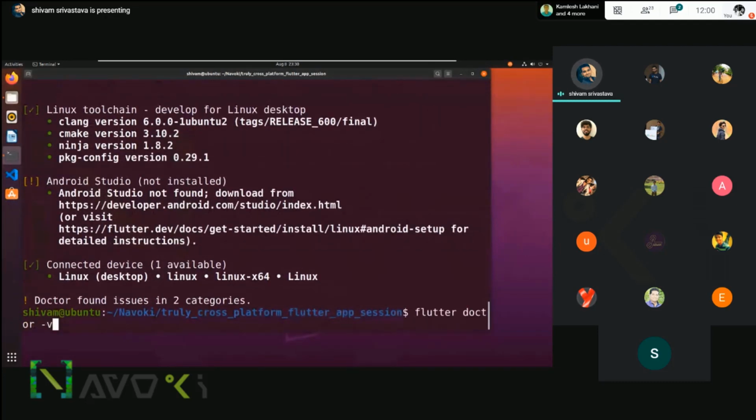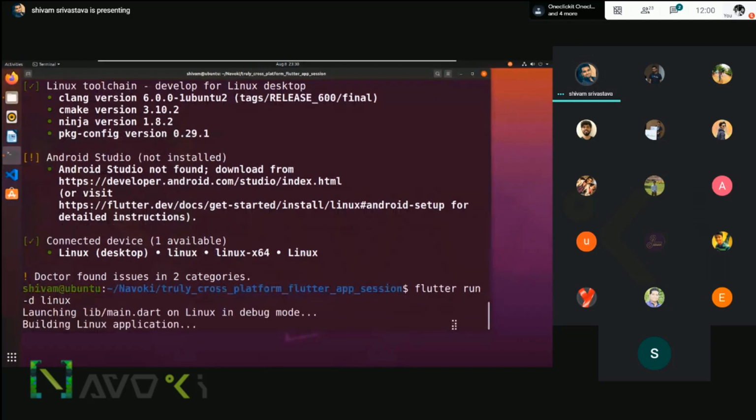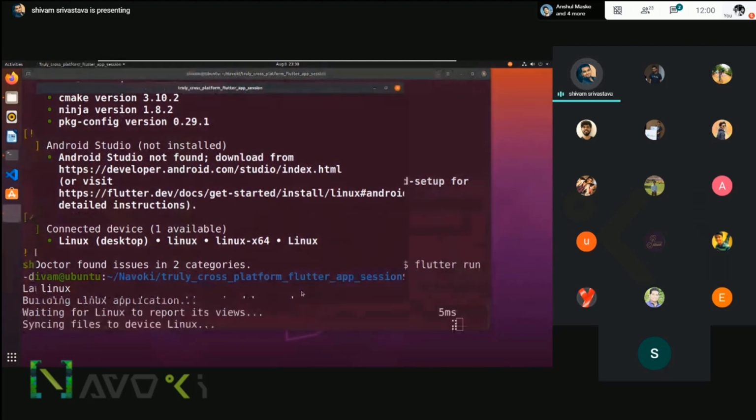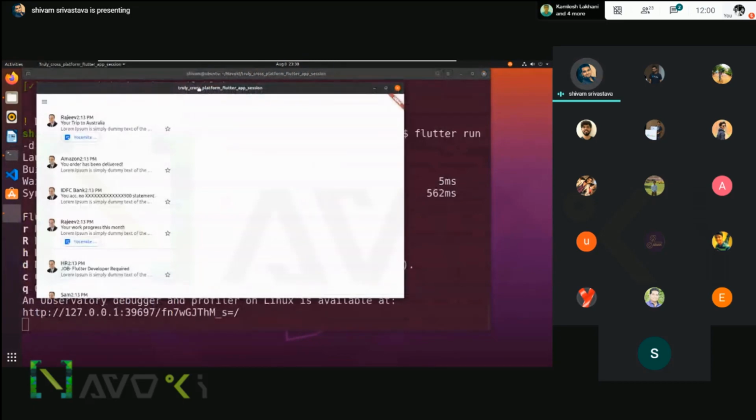So I'm now going to run flutter run -d linux. Okay, so yeah, as you can see, the Flutter application is running.